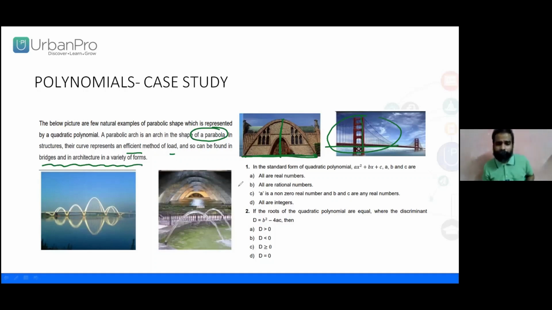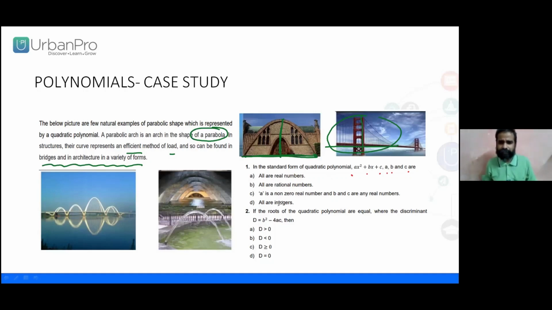Okay, now what we need to do today is verify with day-to-day life how it is connecting, right? Look at here, just a minute. In the standard form of a quadratic polynomial, ax square plus bx plus c, a, b, c can be real numbers, right?